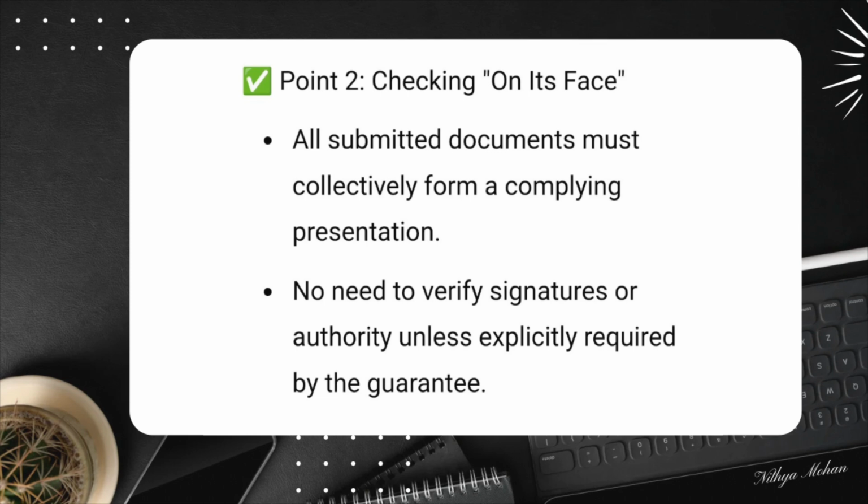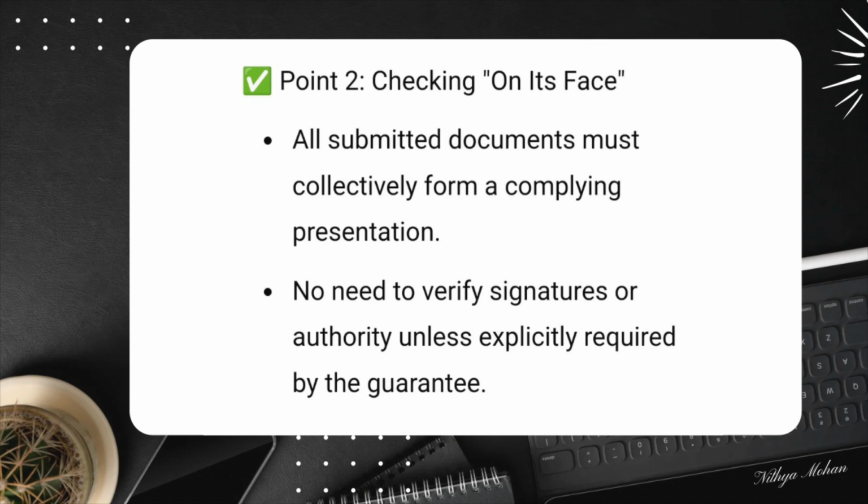What happens to extra documents? A common question is, what if the beneficiary presents extra documents that are not required? According to Article 19D, if a document is not required by the guarantee, it will be disregarded. That means the guarantor does not need to examine it and may return it to the presenter. For example, a guarantee requires a bill of lading and a commercial invoice, but the presenter also submits a packing list. Then, the packing list will be ignored because it is not required.